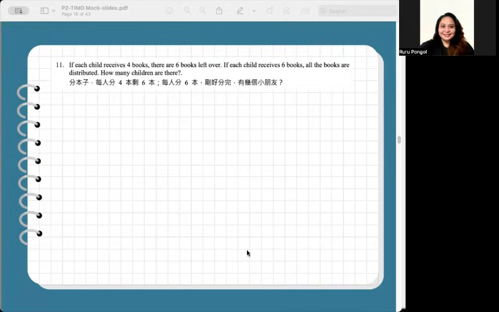It is said in the question that if each child receives 6 books, all the books are distributed, so no remainder. So most likely, the answer to the question is a multiple of 6. So let's test first. If there's only one child, there must be 6 books.